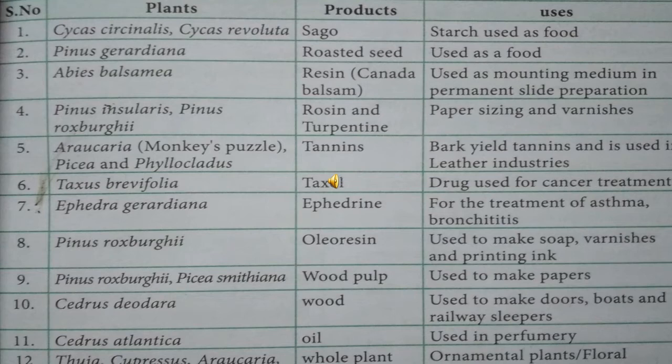Then some plants produce resin, which helps in paper sizing and varnishing. Some plants are used for drugs. Some other plants are used to make soap, varnish, and printing ink. Some other plants are used to make paper, because gymnosperms are woody plants. So the wood helps to make paper and printing ink. Then some plants are used for perfume. For example, Cedrus atlantica produces oil, and this oil is used in perfume.